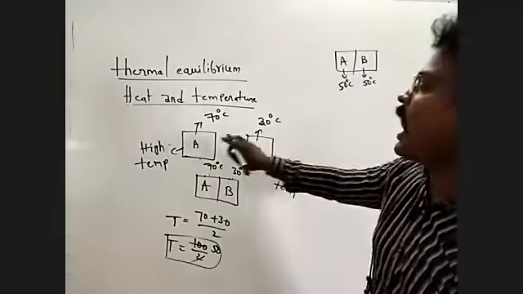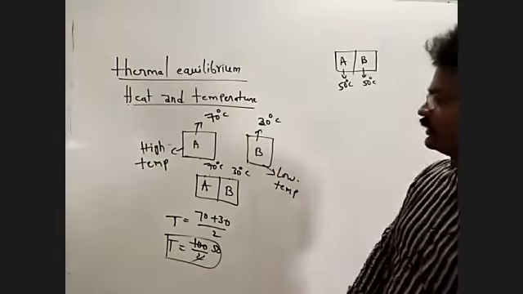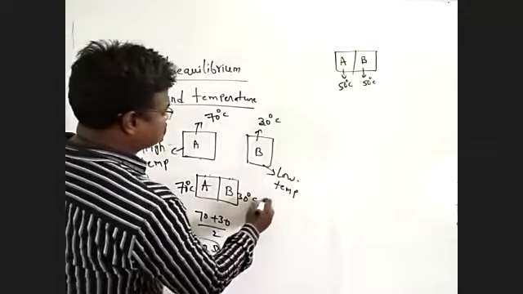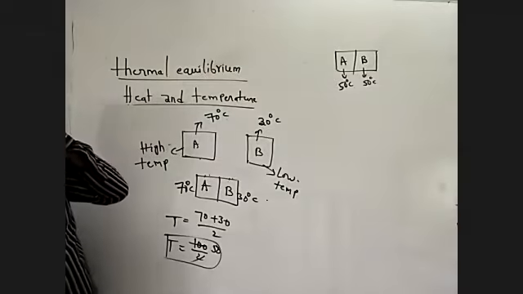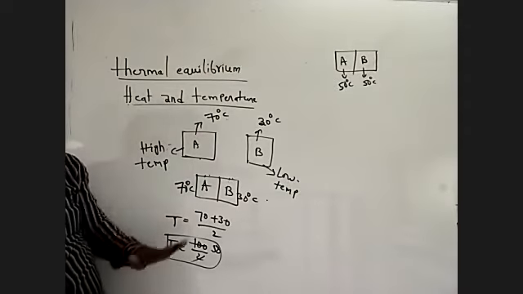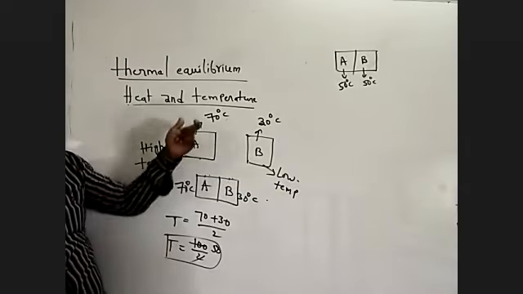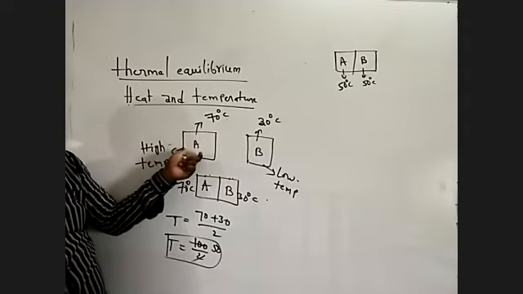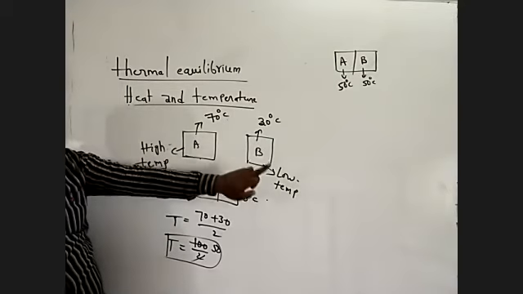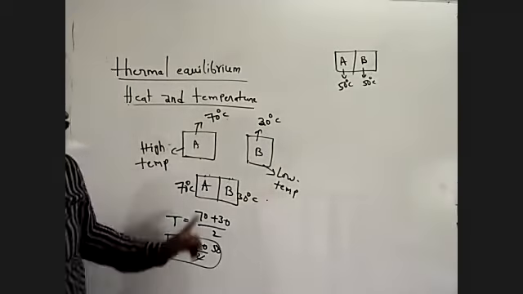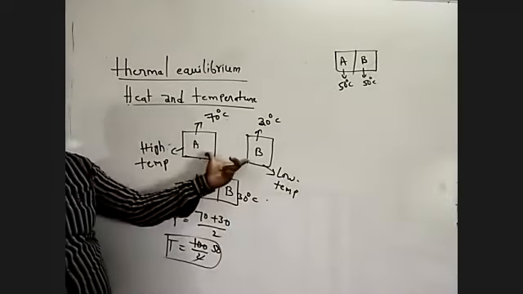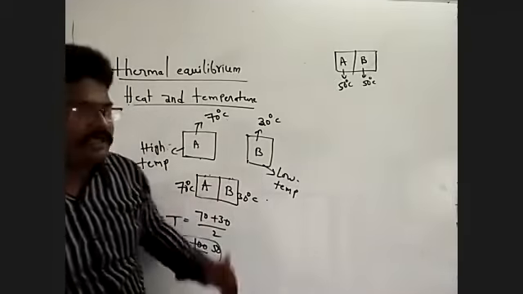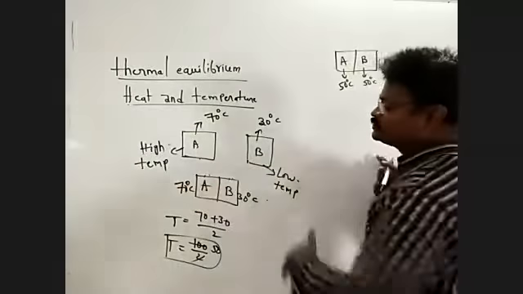Heat flows from the high temperature body to the low temperature body. Now you see this is 70 degrees Celsius, this is 30 degrees Celsius. What is the meaning of thermal equilibrium? I'm checking A body, B body. A body has 70 degrees Celsius, B body has 30 degrees Celsius. A body is at high temperature, B body is at low temperature. Both bodies are in contact with each other.